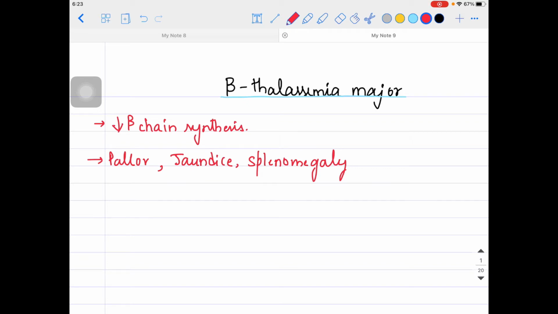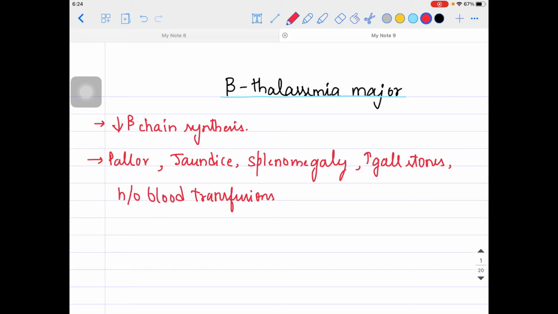Severe anemia is seen in these patients. Pallor will be there, jaundice will be there because extravascular hemolysis is going on, and splenomegaly can be there. A very peculiar finding: if you see gallstones, don't be surprised, because they can also be seen in beta thalassemia major patients. Not all patients, some patients. If a patient comes to your hospital, you can think of a history of blood transfusions, because beta thalassemia patients need blood transfusions very frequently. We will talk about that later on.